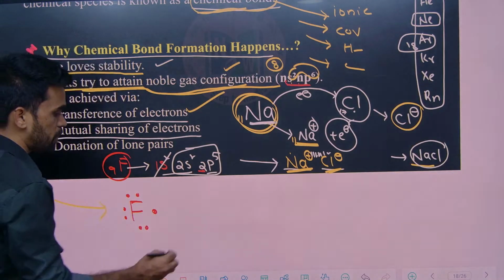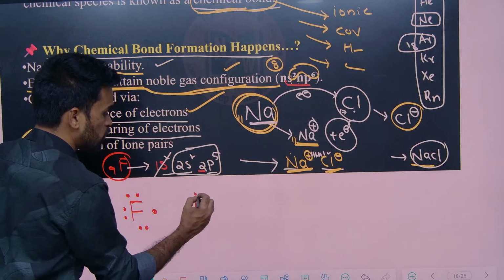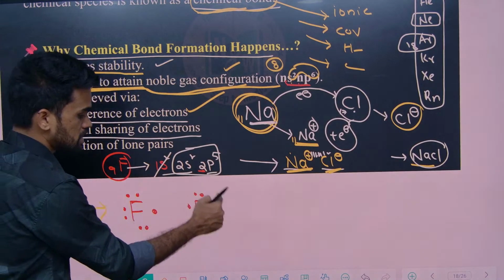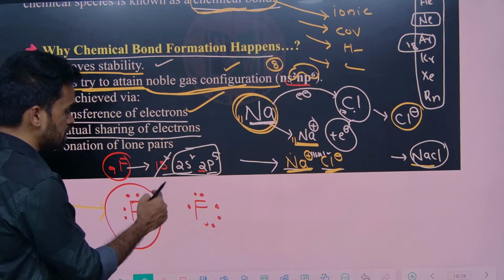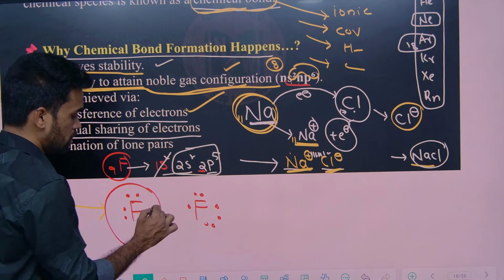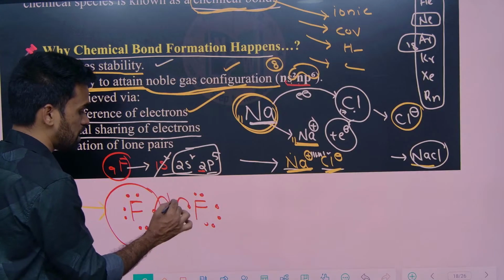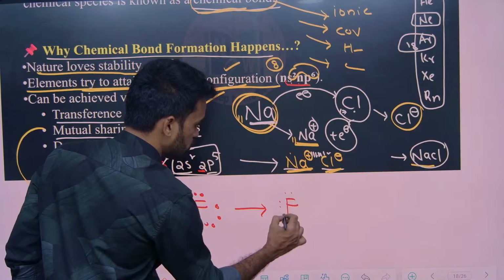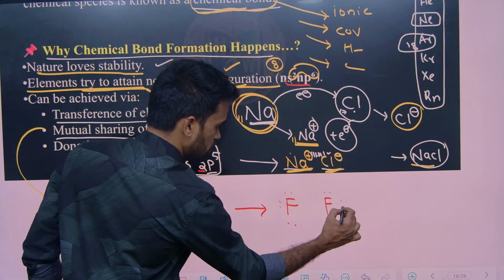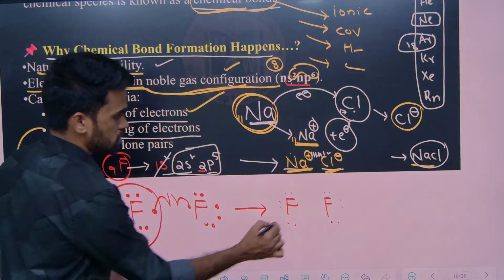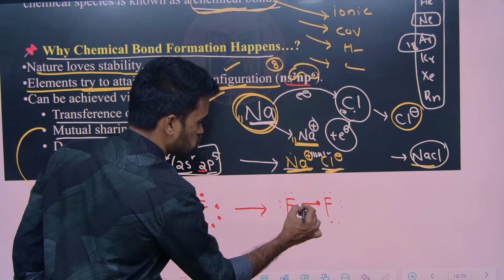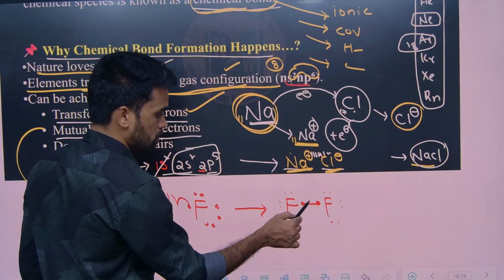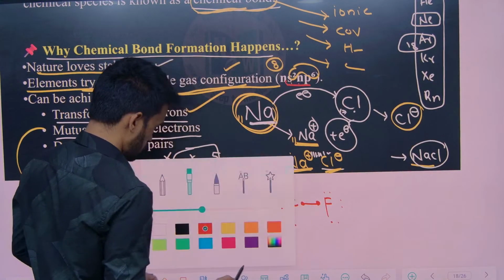So now what happens in this case is, you take 2 fluorine atoms like this. This one has 7 electrons, this one also has 7 electrons. Now if they mutually share 1 electron, what happens? Now look at this fluorine, 1, 2, 3, 4, 5, 6. These electrons have made a bond here by mutually sharing. Now look at this, 6 are non-bonding electrons and 2 are bonding electrons.